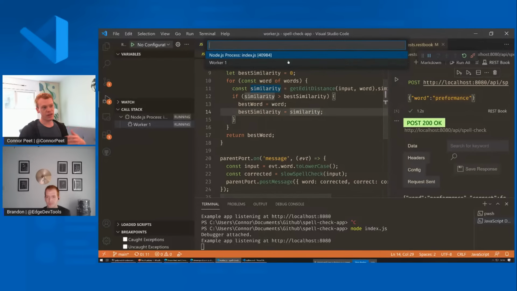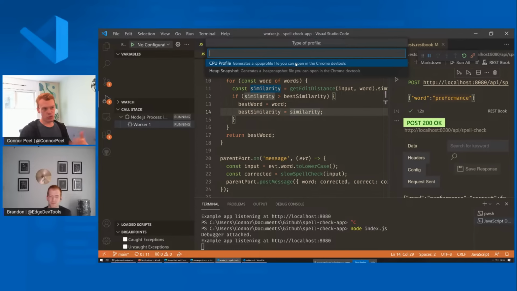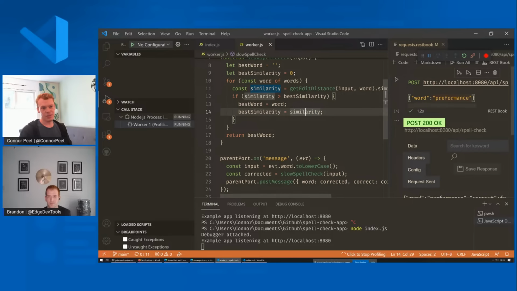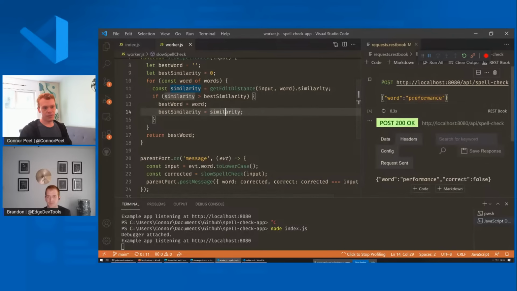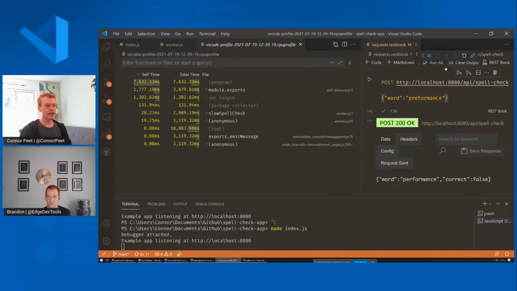It's going to ask me which process I want to take a profile of. Let's choose the worker. Let's take a CPU profile. Now we can choose when we want to stop it. We can run it until we stop it, or we can run it for a specific duration or until we hit a breakpoint. I'll just do it until we stop it, and then make a few requests. I'm going to make 1, 2, 3 requests, and then you can stop it just by hitting that little record button up there.